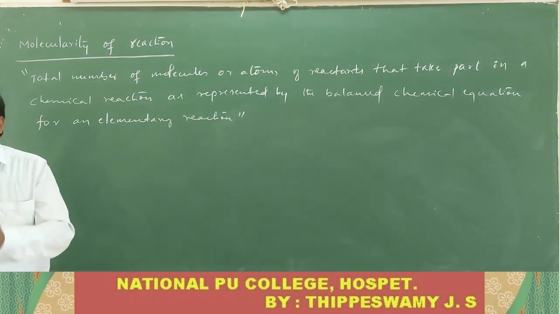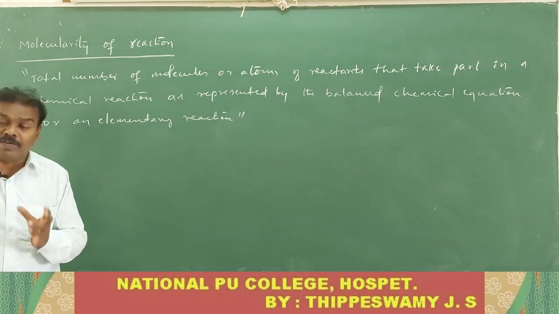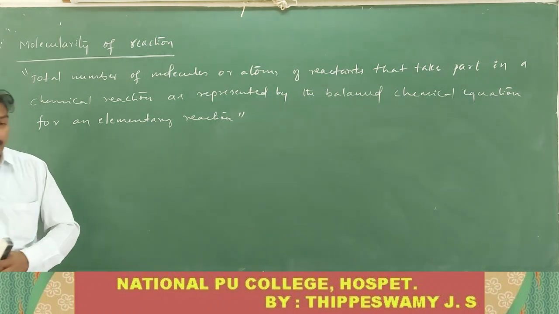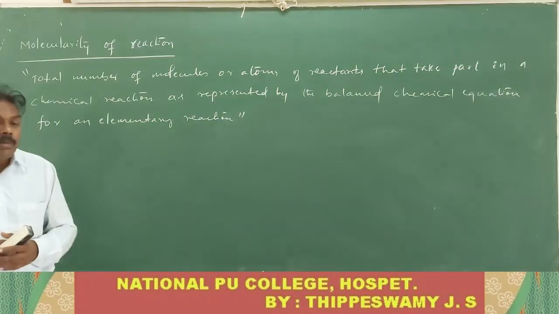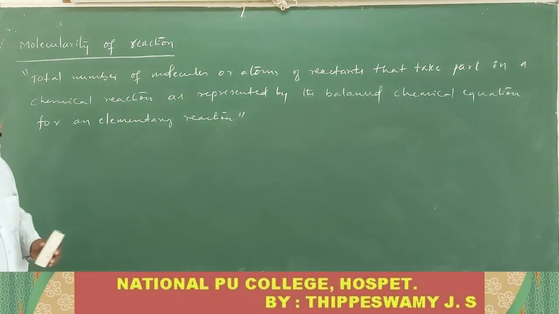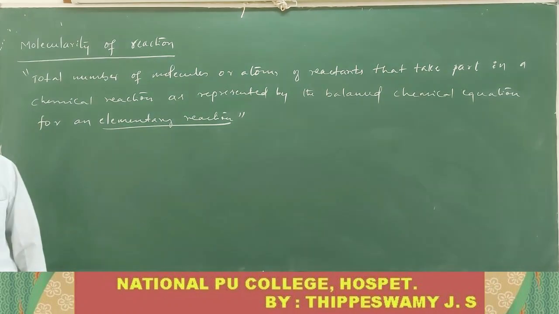Molecularity means the total number of molecules or atoms of reactant that take part in a chemical reaction as represented by the balanced chemical equation for an elementary step or elementary reaction.